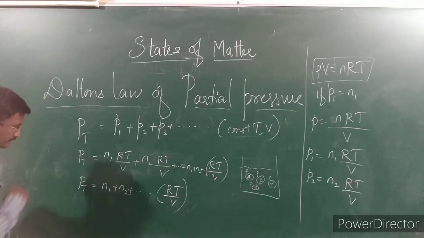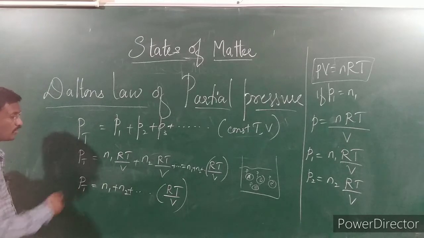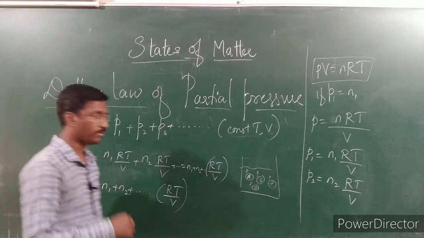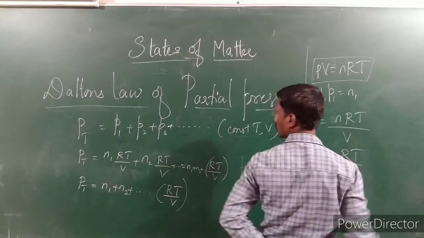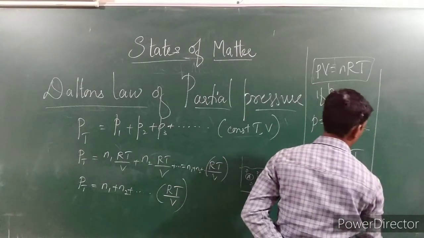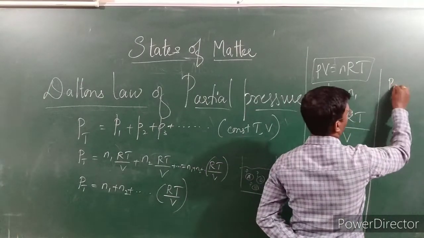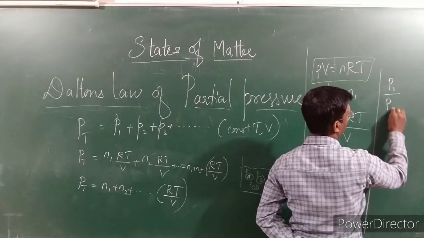Now, if I calculate by dividing P1 by the total pressure, P1 divided by P total.